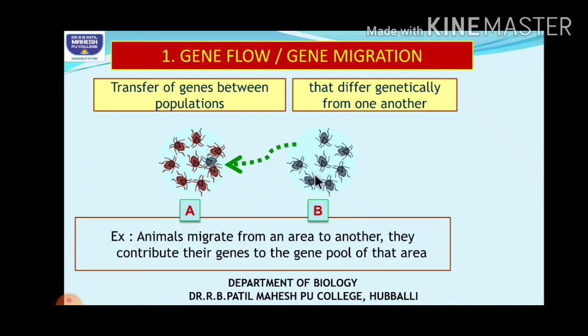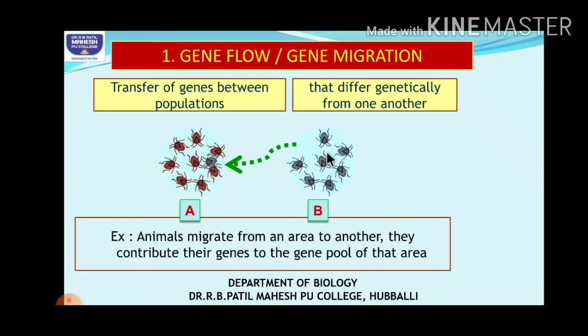Here, into population A, there is immigration of genes. At the same moment, from population B, there is emigration of beetles. Did you understand the terms? Because of this immigration and emigration, the gene frequency of both the populations has changed, right? So because of gene flow, the gene frequency changes. The rate of gene frequency change depends on the rate of gene flow also.